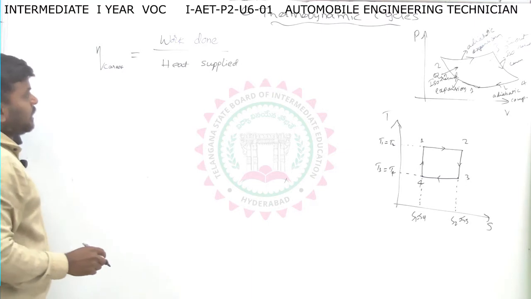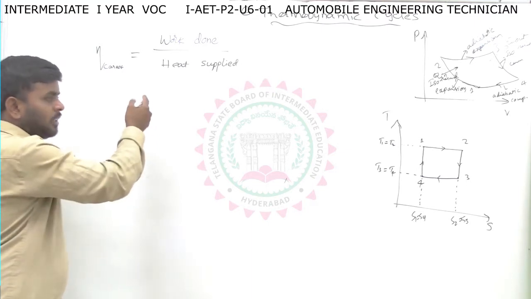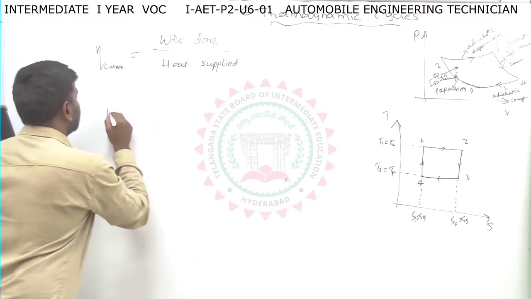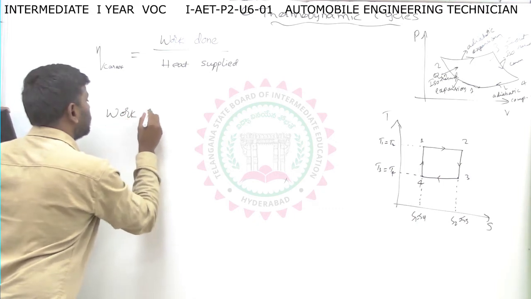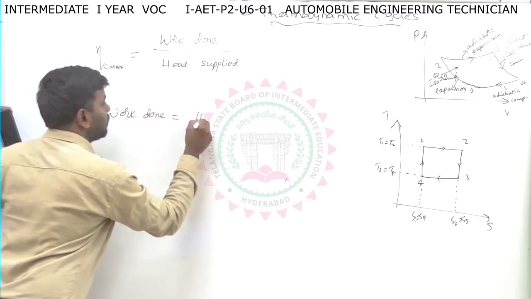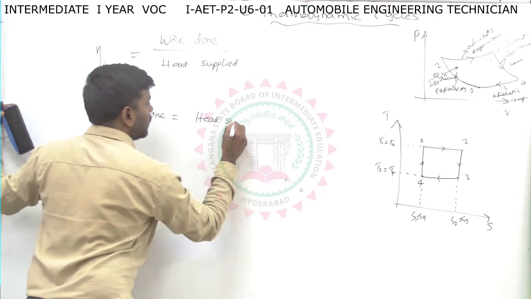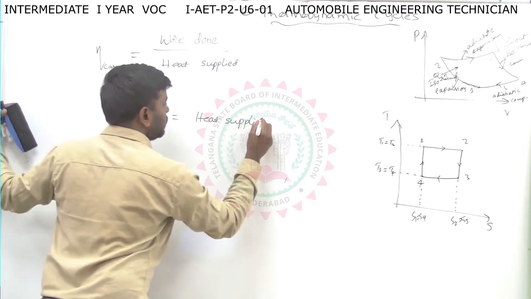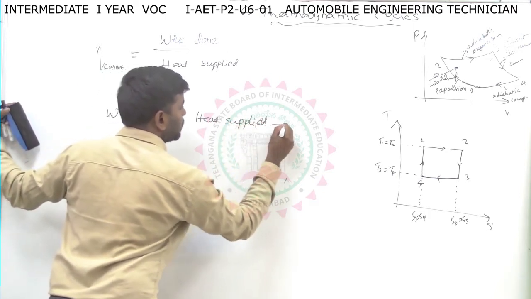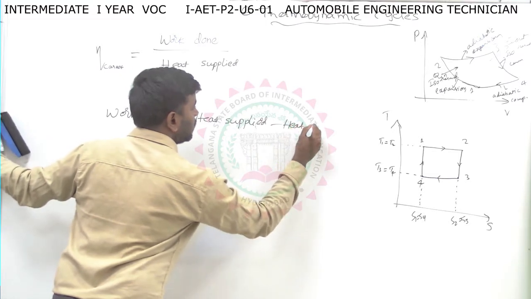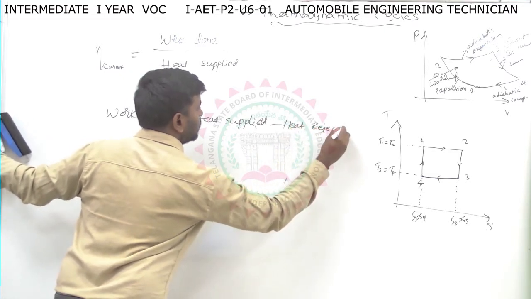So generally in thermodynamics, work done is a formula we take. It is heat supplied minus heat rejected. So how much heat we are supplying and how much heat is being rejected by the engine.